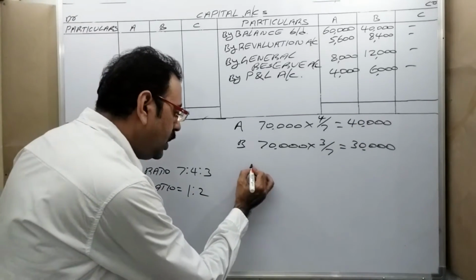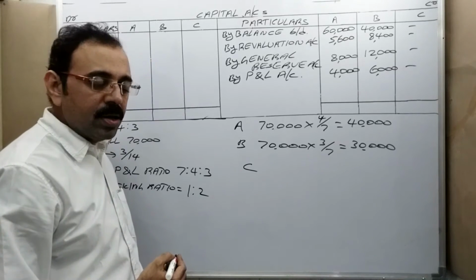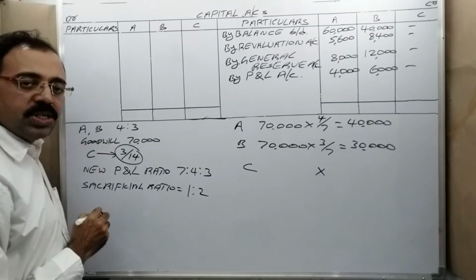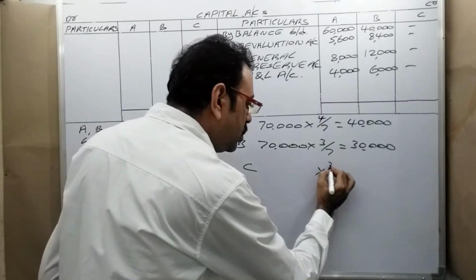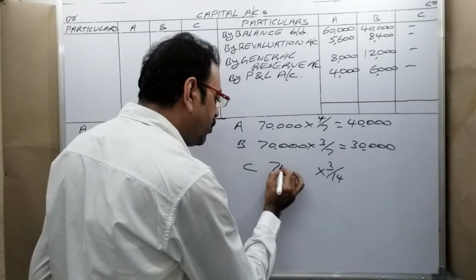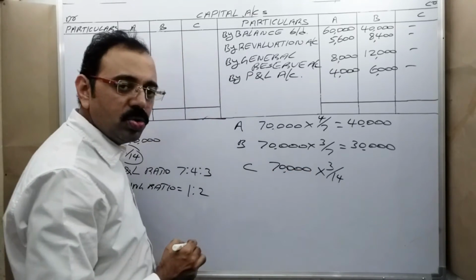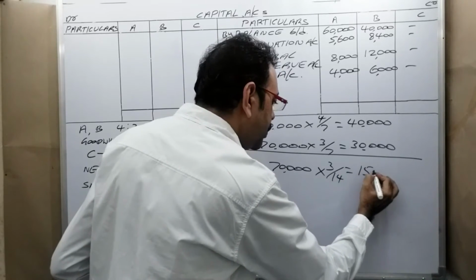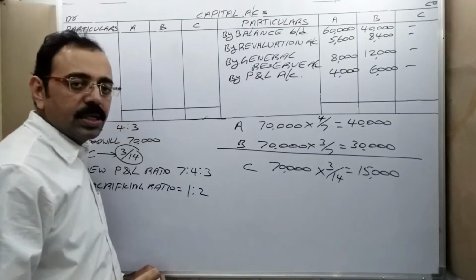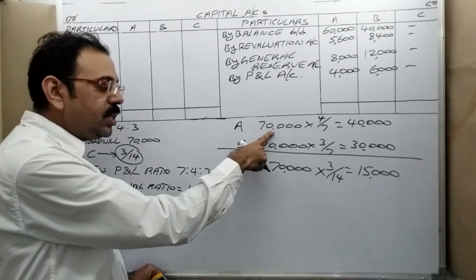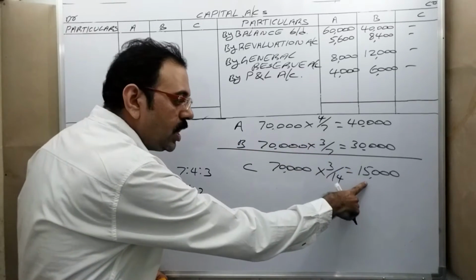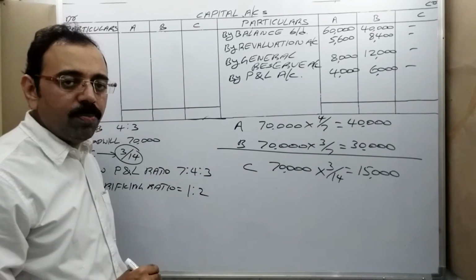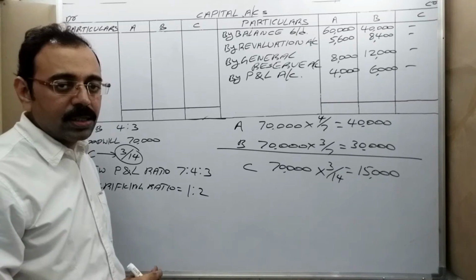Now, when C is admitted as a new partner, the firm is giving 3/14th share to him. Then 3/14th of 70,000 belongs to C now. How much will it be? 15,000 rupees. Then in 70,000, 15,000 is taken by the new partner. Then the remaining amount belongs to the old partners.